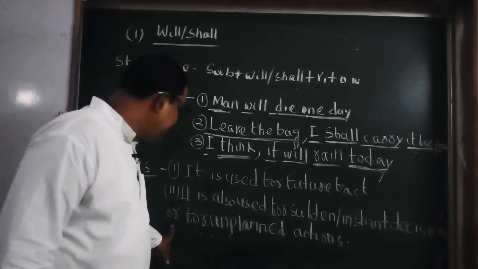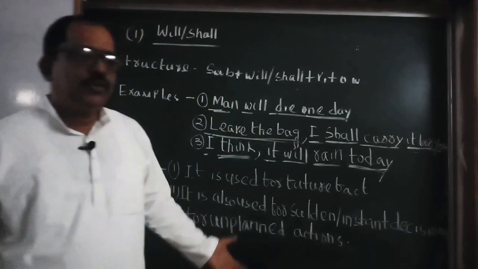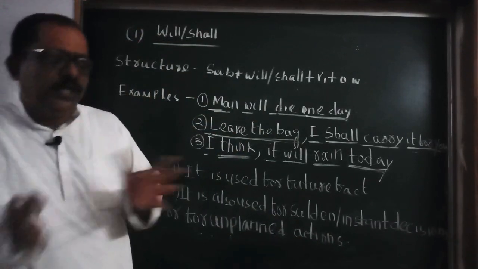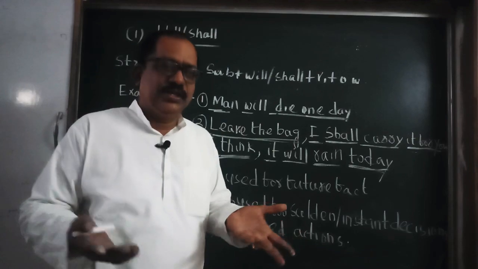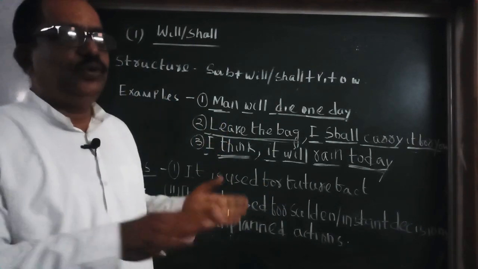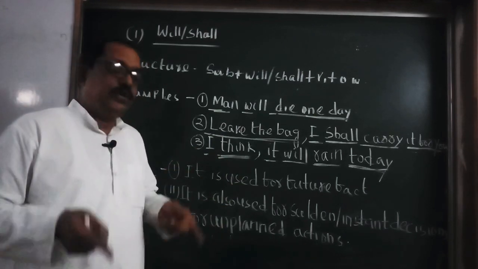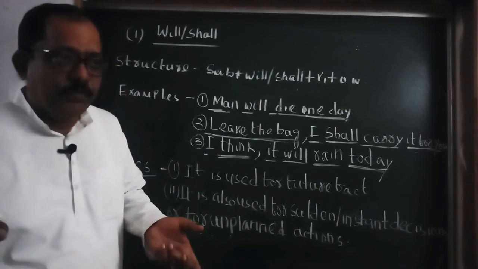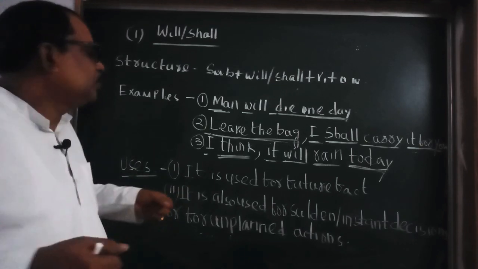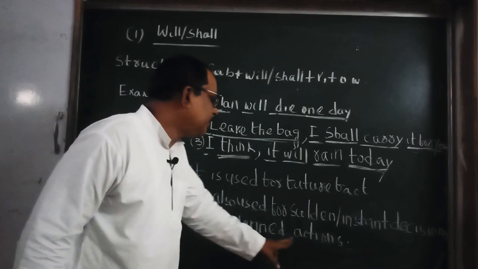Or we can say it is also used for unplanned action. What is unplanned action? When you went to market with your father, you did not plan to carry the bag. You thought that your father will carry the bag and you will come with him. But when you saw it was difficult for your father to carry the bag, at that time you take the decision to carry the bag. So it is called unplanned action.